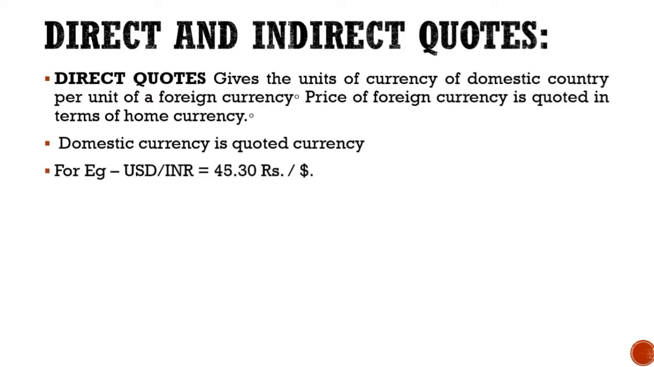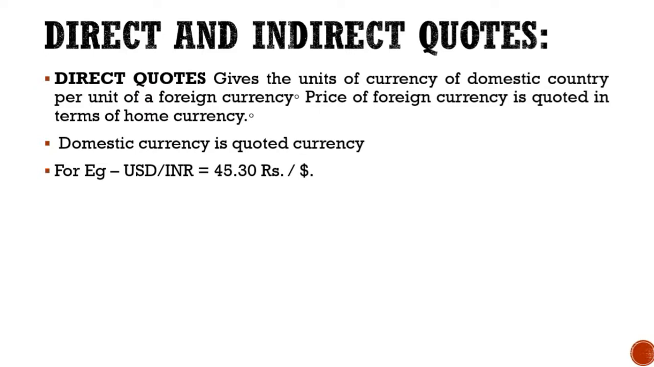Example, USD to INR. Here 1 unit of USD will be equal to 45.30 rupees. So this is known as the direct quote. Here India is the country in which it is a direct quote. Now the reciprocal of this. So we are assuming, in order to solve this, we have to think we are from India. So in order to purchase USD, 1 unit of USD will cost us 45.30 rupees. So here India is a direct quote. So this is a direct quote for India.